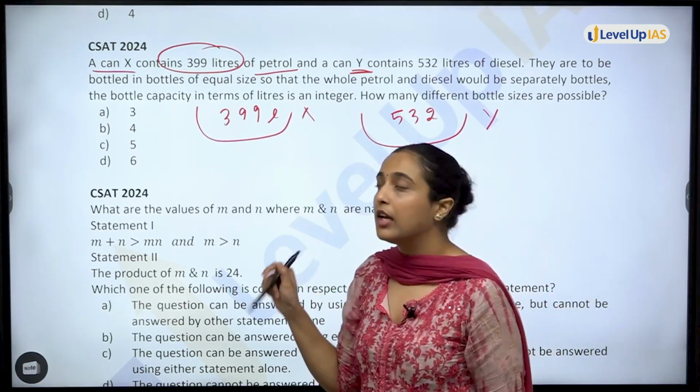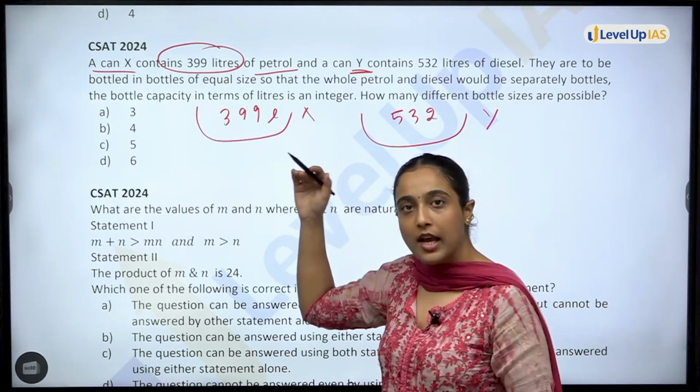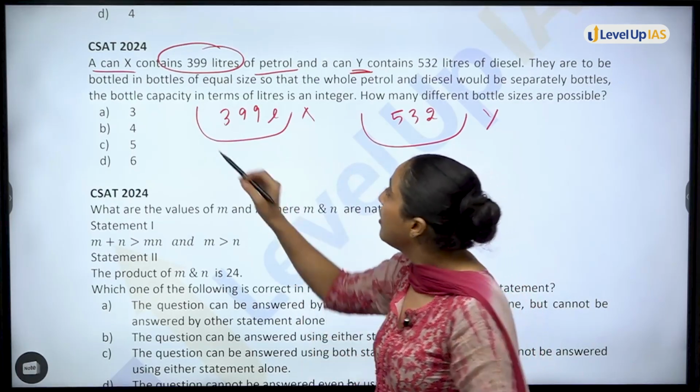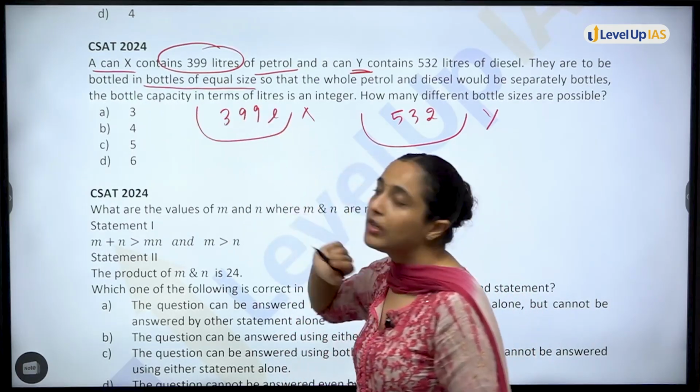Now what do we have to do? These are the large cans. You have to bottle them, in bottles of equal size.